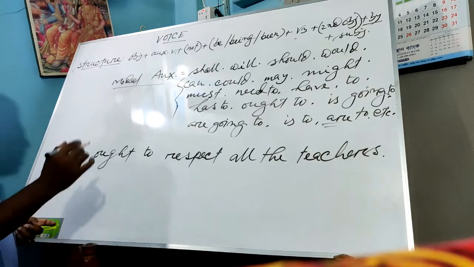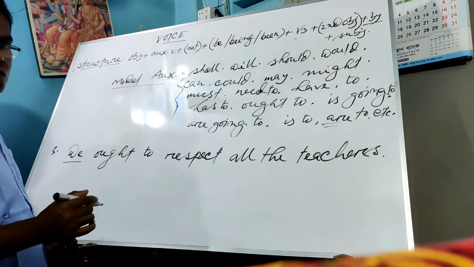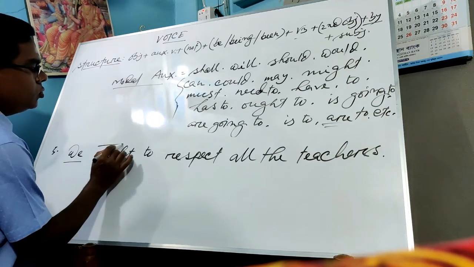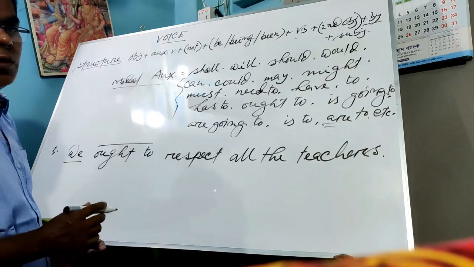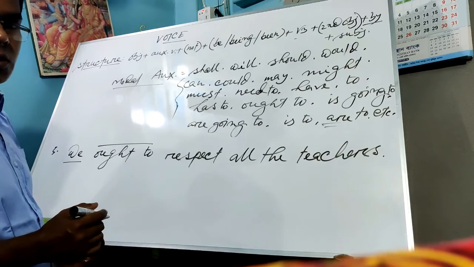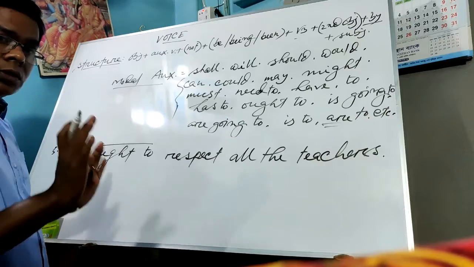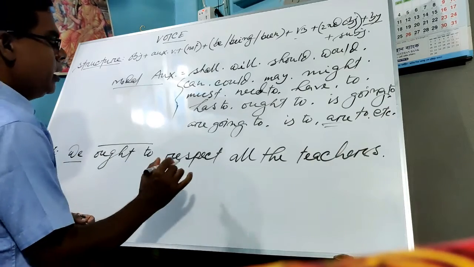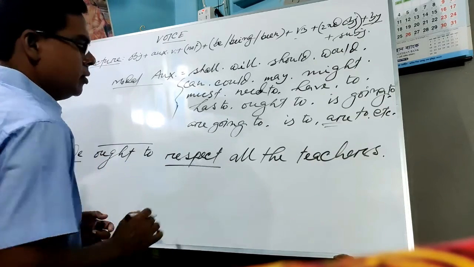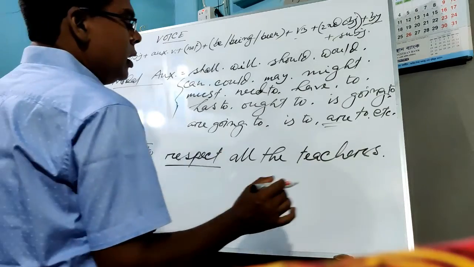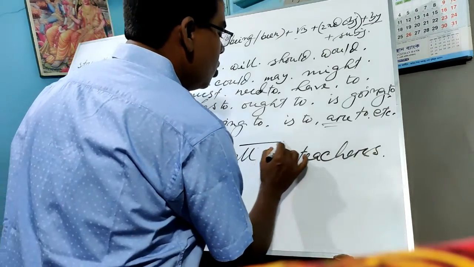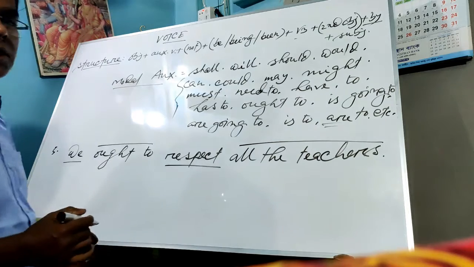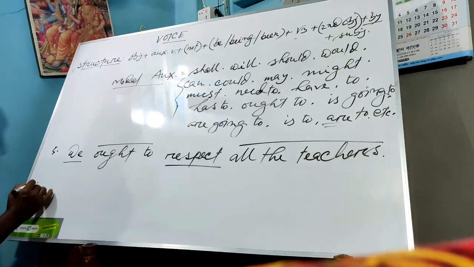Right, students? If I ask you what is the auxiliary, you will say, sir, want to is the auxiliary. What kind of auxiliary is this? You will say, sir, this is the modal auxiliary. And then the main verb is respect. Okay, clear? And the object is all the teachers.